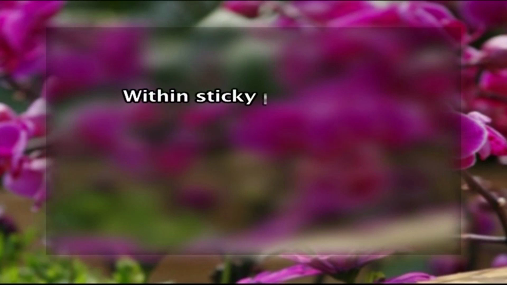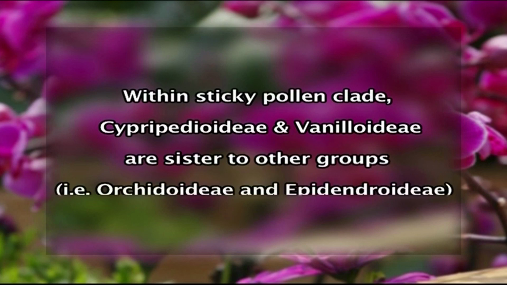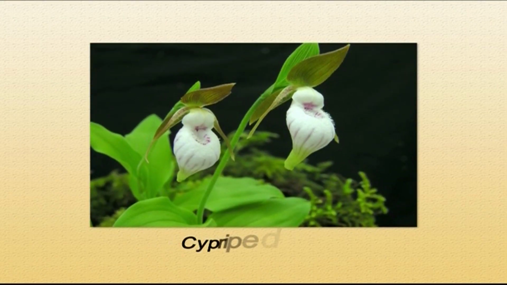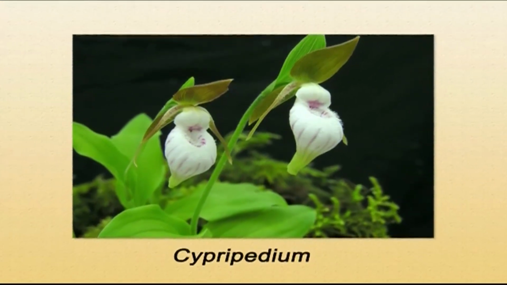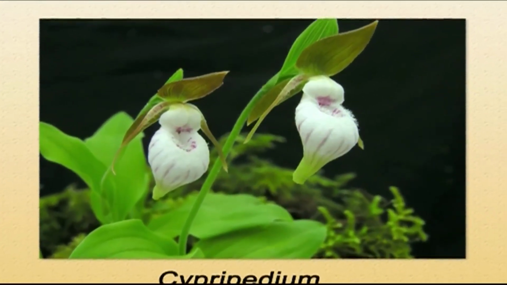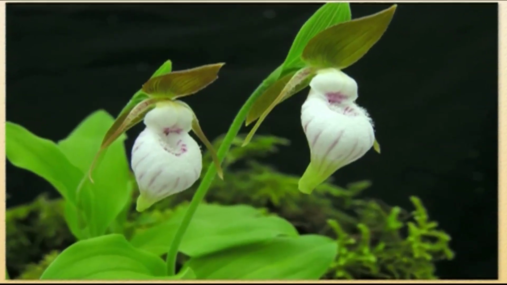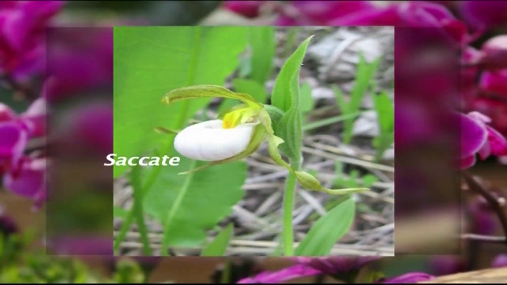stigma. Within this sticky pollen clade, 2 subfamilies, Cypripedioideae and Vanilloideae, are sister to the other groups, Orchidoideae and Epidendroideae. First, the Cypripedioideae, represented by the famous orchid Cypripedium. The Cypripedioideae are clearly monophyletic, as supported by their saccate, that means slipper-like, labellum, and a median anther modified into a shield-like staminode. They have 2 functional stamens but lack pollinia.